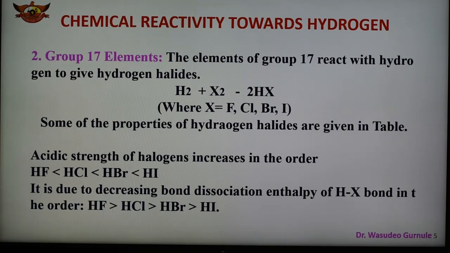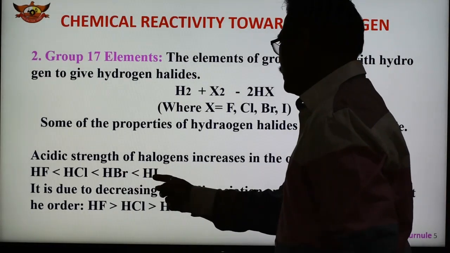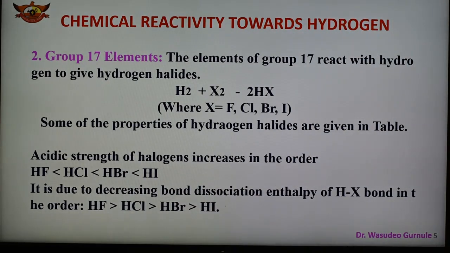In case of acid strength also, here is the given order. All the hydrogen halides act as acids in their aqueous solution. The acidic strength varies in the order HF is less than HCl, HCl is less than HBr, and HBr is less than HI. So this is the order of acid strength of the hydrides of the halogen family, and here we can ask why HF is less than HCl, which is less than HBr and HI.